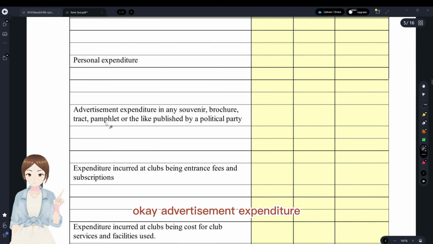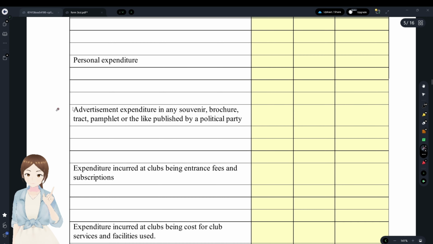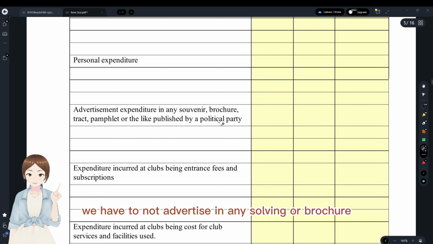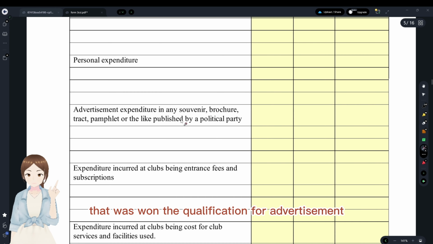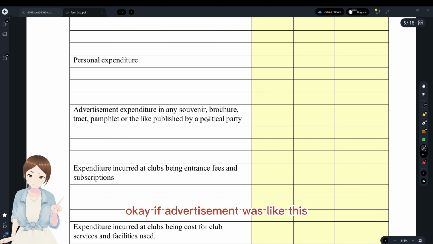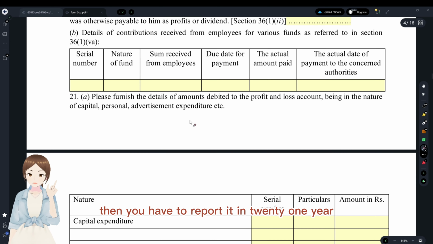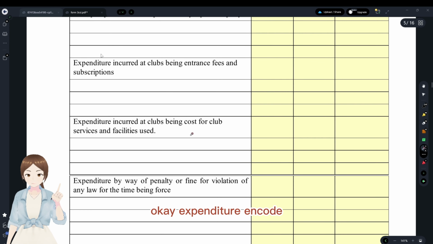Personal expenditure, okay. Advertisement expenditure in any souvenir or brochure published by a political party, okay. We have to not advertise in any souvenir, brochure, or pamphlet that was published by a political party. That is the qualification for advertisement, okay. If the advertisement was like this, then you have to report it in 21A, okay.